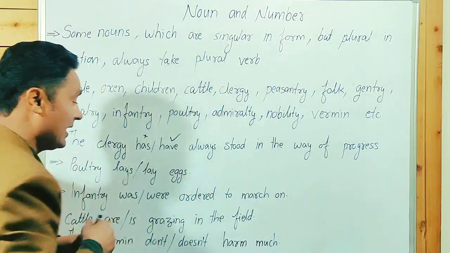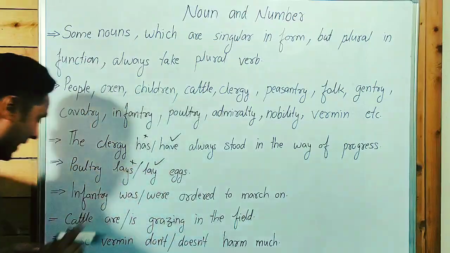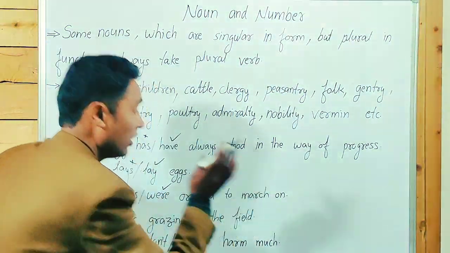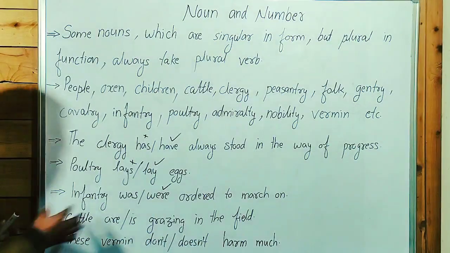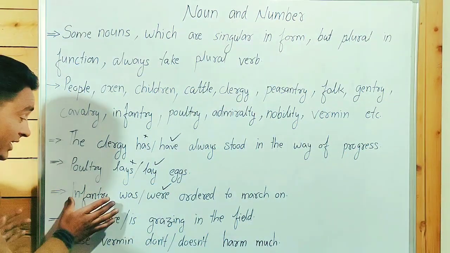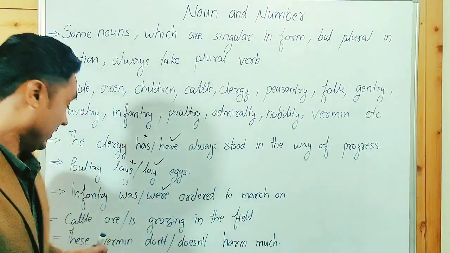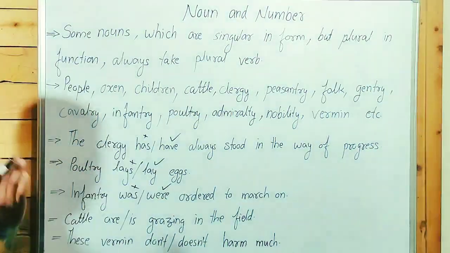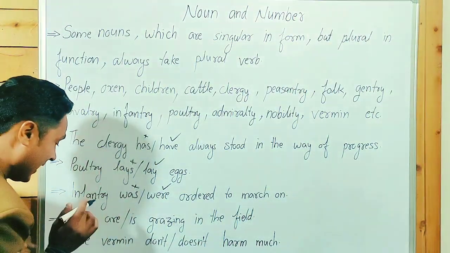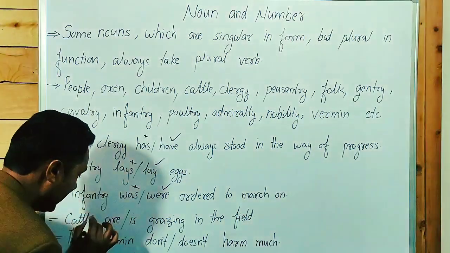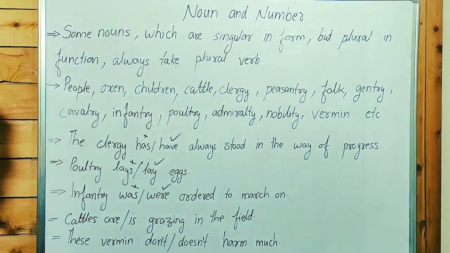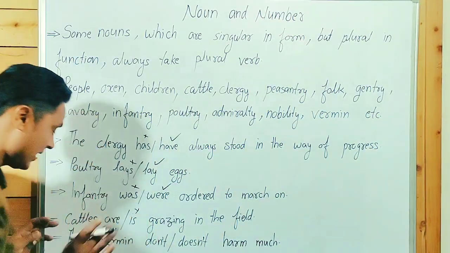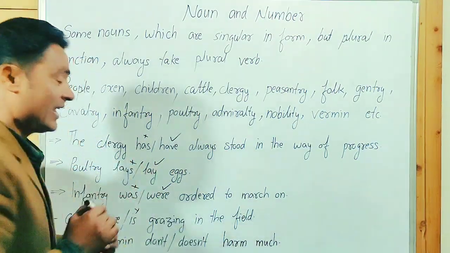Poultry lay eggs, not lays eggs. Infantry were ordered to march on. Infantry means soldiers who fight on foot. Infantry were, not was. Cattle are. Guys, point to be noted: many times the examiner writes "cattles are". No. "Cattles are grazing in the field" is also an incorrect sentence.